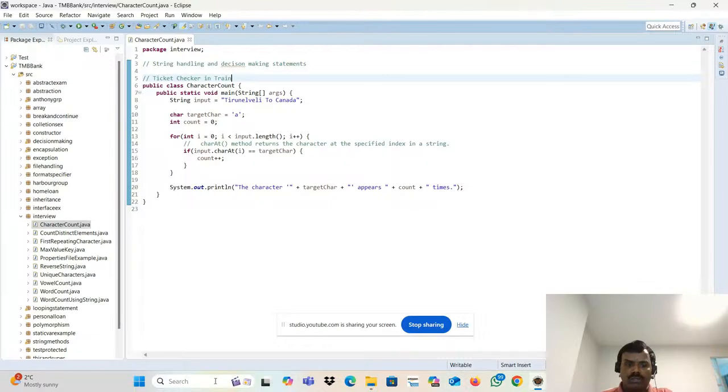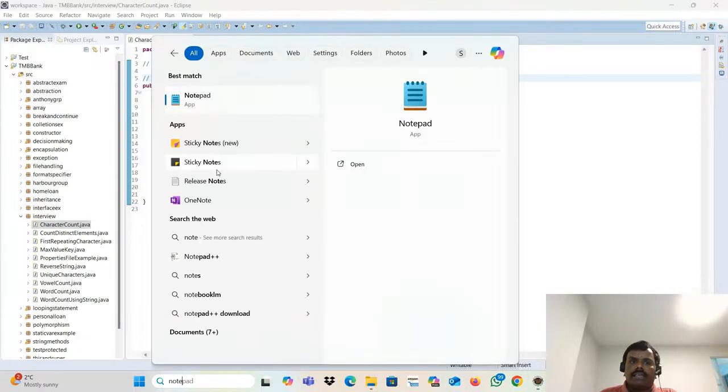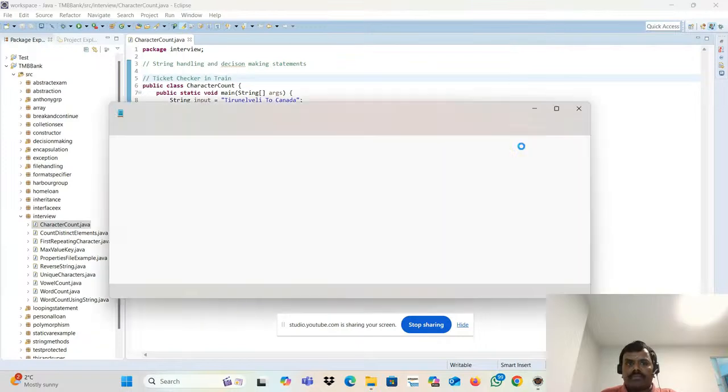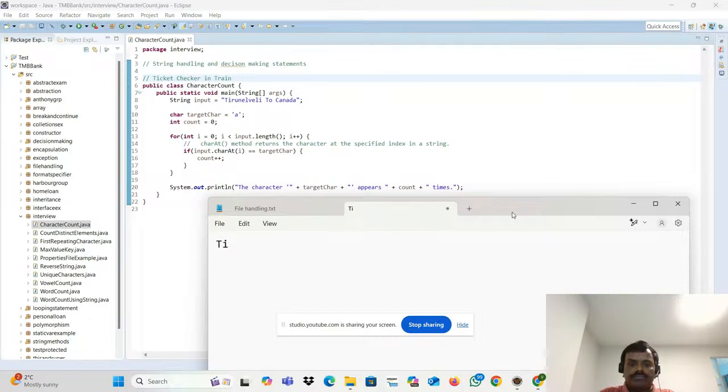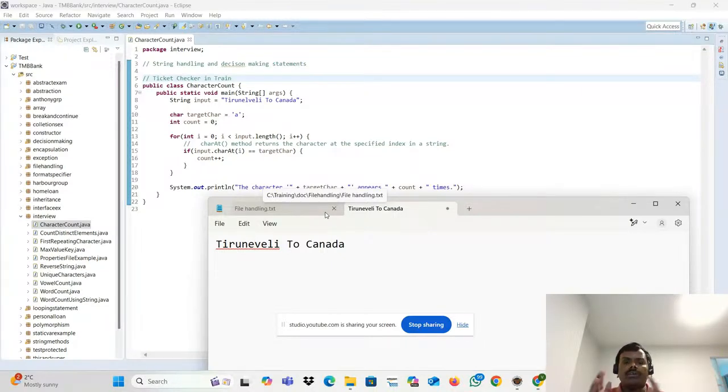Let me open the notepad. Simply, they will give some kind of string. For example, I'm giving the string Tirunelveli to Canada. The interviewer will ask, can you write a program for character count? Physically, we can count it, right? You will count 1, 2, 3, 4. But programmatically we need to count it. How to do it programmatically? That is what we are going to talk about.